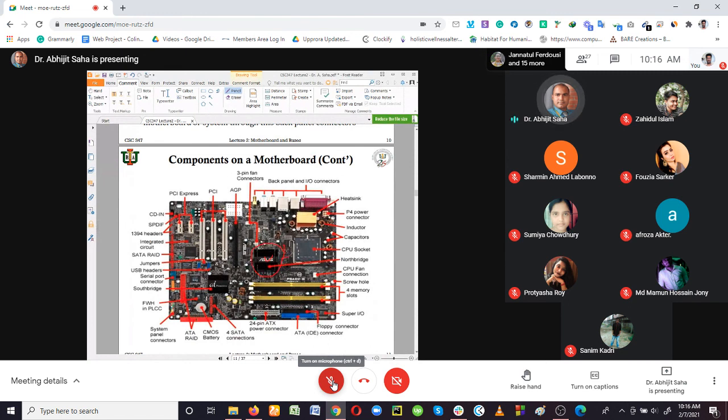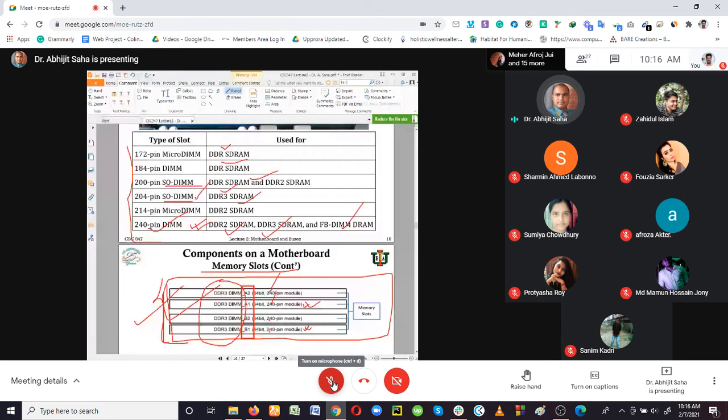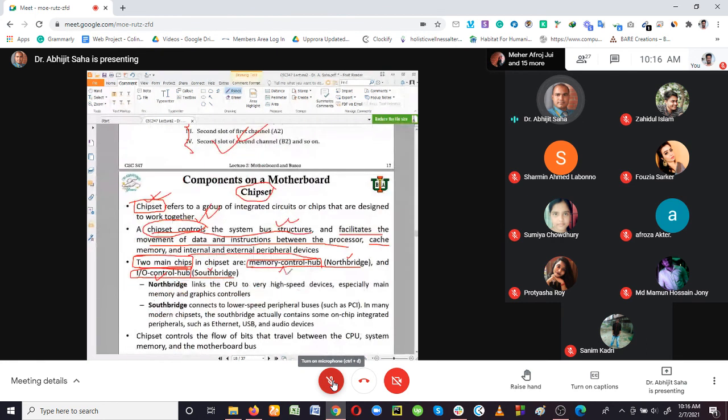Which one is situated beside the CPU? This is my CPU socket. It is placed so that it can handle the traffic between the RAM and the CPU, as well as from the special graphics card to the CPU. So the north bridge is responsible for that, which is why it is known as the memory controller hub. The other is the IO controller hub, that is the south bridge.